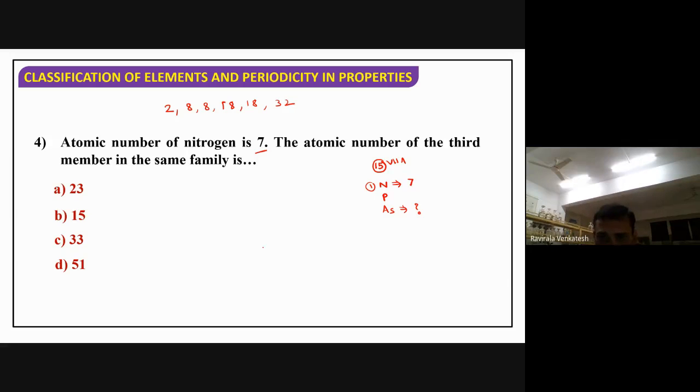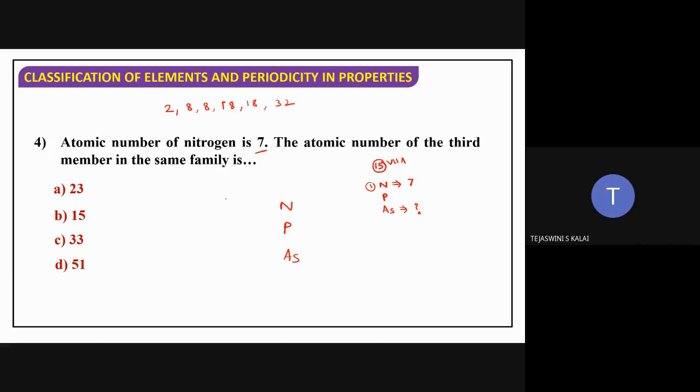So what I mean to say here, again, I'm writing here: nitrogen, phosphorus, arsenic. Now, nitrogen belongs to which group? Which period? Nitrogen belongs to first period or second period? Do fast. Second period. Okay.